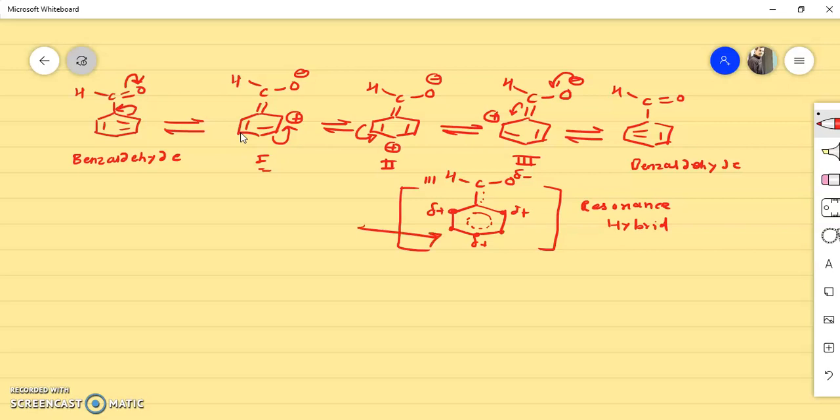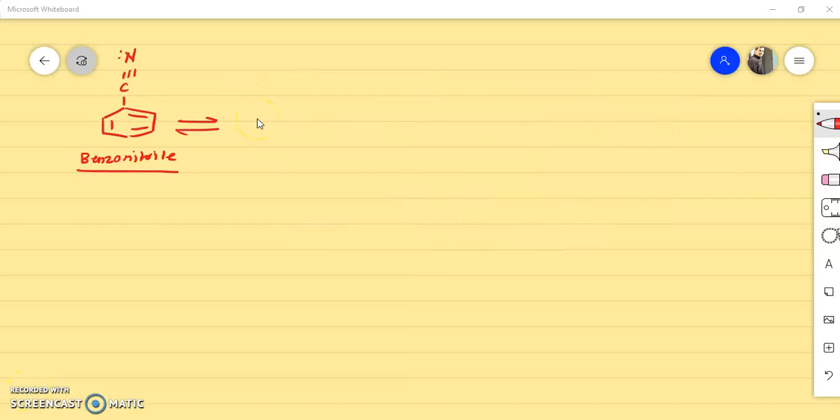So always remember that the electrophile will prefer the meta position. In this way we can say that the benzene ring of this benzaldehyde is deactivated due to the presence of this electron withdrawing group, that is, the CHO group, and electrophilic aromatic substitution will take place at this meta position. Now consider another example, benzonitrile. Here the cyanide group is acting as an electron withdrawing group. So again in the same way we can draw the resonating structures for this benzonitrile.